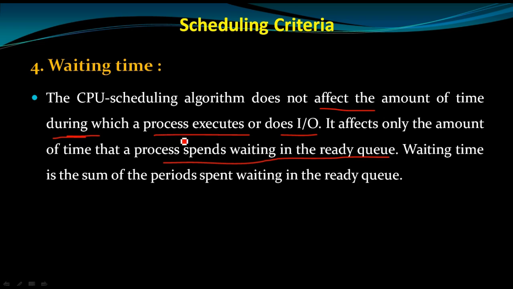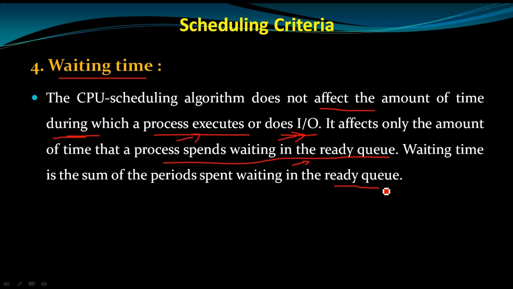It affects only the amount of time that a process spends waiting in the ready queue. If a process is waiting in the ready queue for a longer time, then it is affected because it has been waiting for so long. So waiting time is the sum of the periods spent waiting in the ready queue.